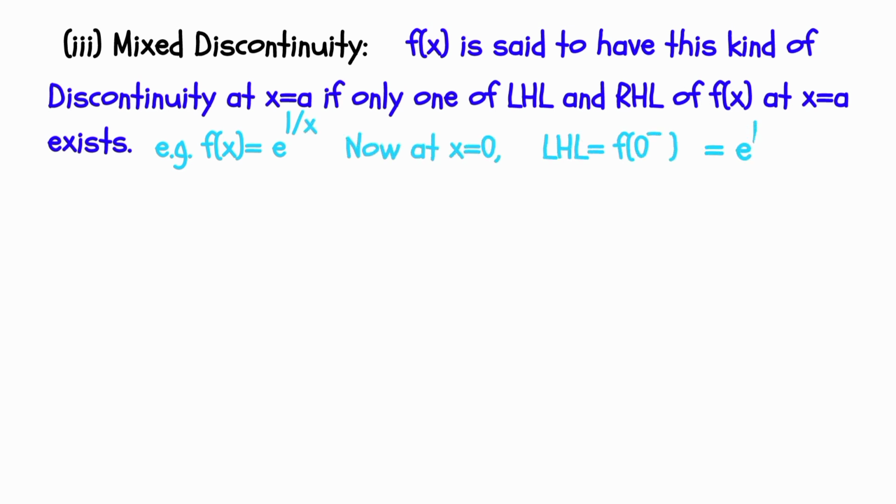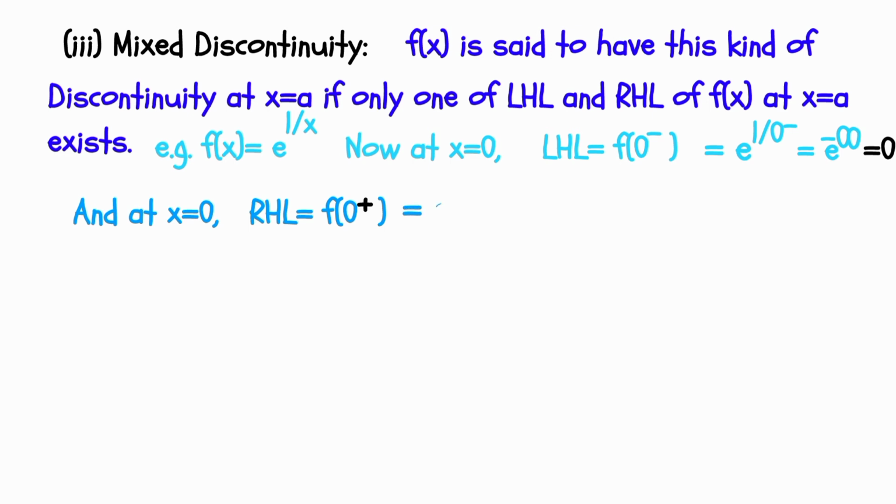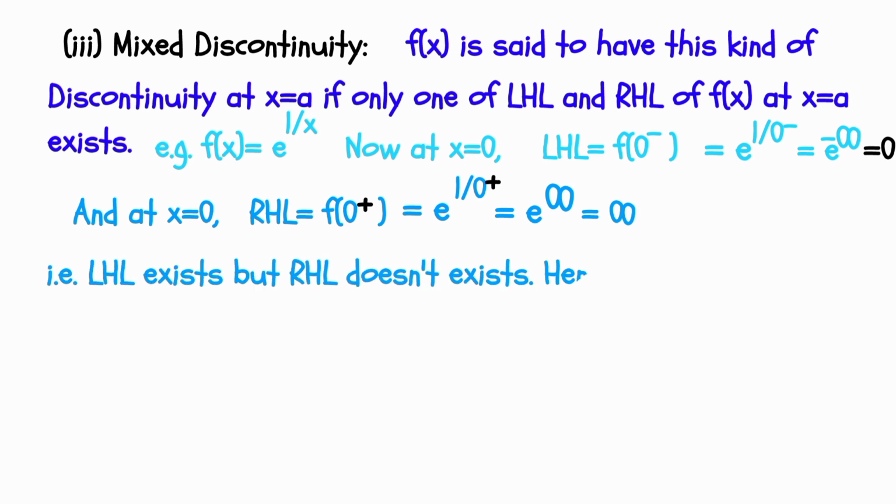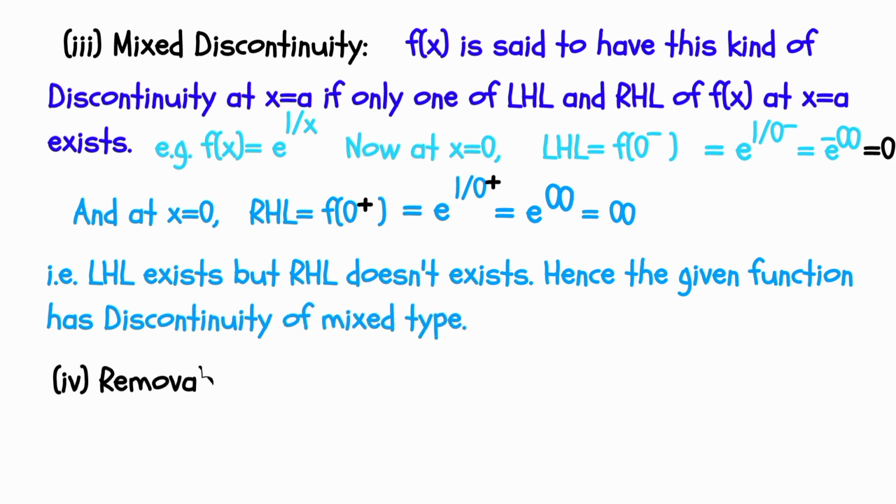Now at x equal to 0, LHL is equal to f(0 minus) equal to e power 1 by 0 minus, equal to e power minus infinity, equal to 0, and RHL is equal to f(0 plus) equal to e power 1 by 0 plus, equal to e power infinity, equal to infinity. That is, LHL exists but RHL does not exist. Hence, the given function has discontinuity of mixed type.